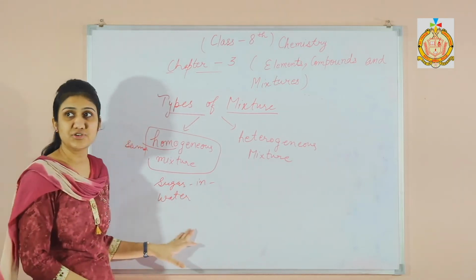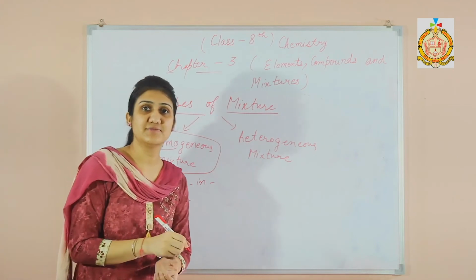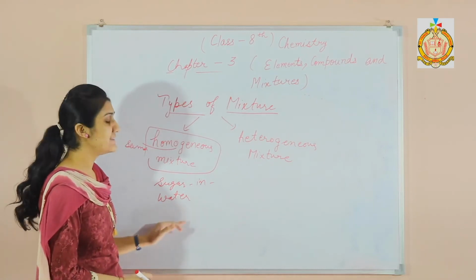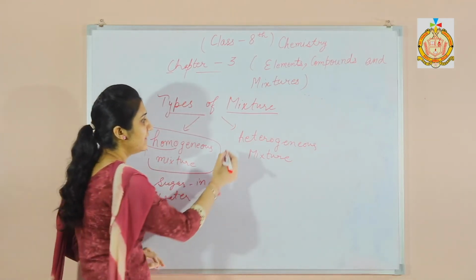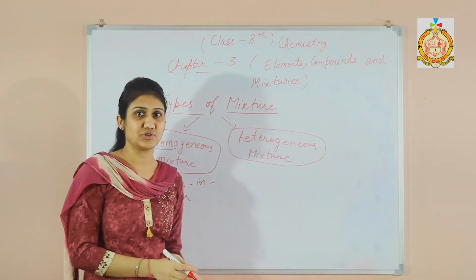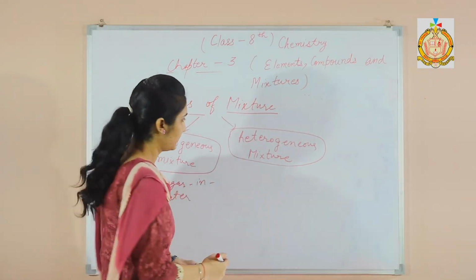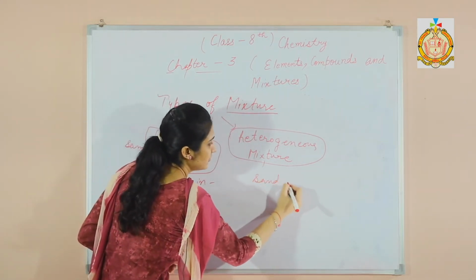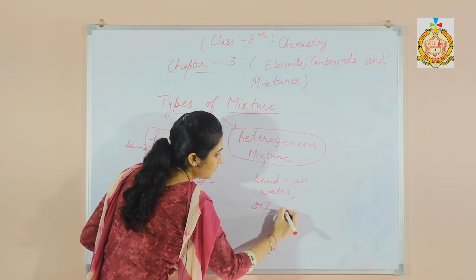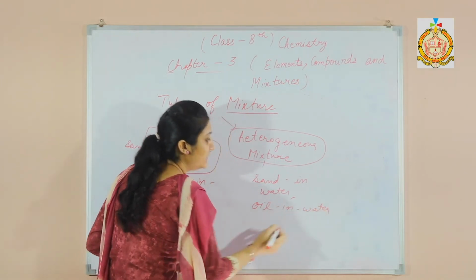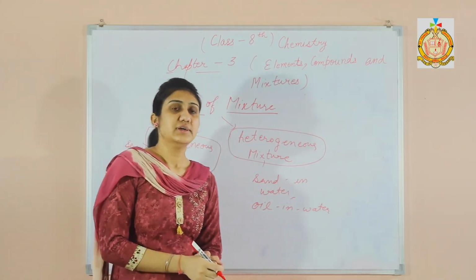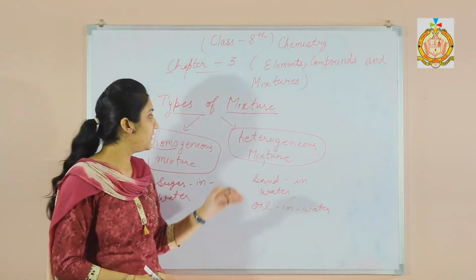In sugar in water mixture, the sugar completely mixes with water. So there are no other phases. So we can say that sugar in water is an example of homogeneous mixture. And heterogeneous mixtures are those in which there are two visible phases of the mixture. For example, sand in water or oil in water. Neither sand nor oil completely mix up with water. So sand in water and oil in water are the examples of heterogeneous mixtures.